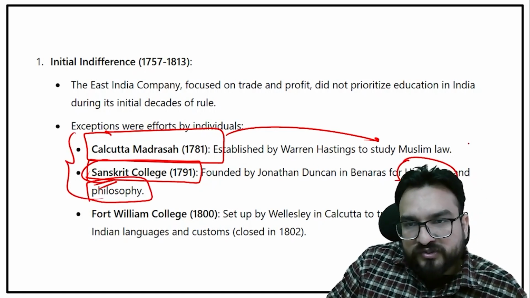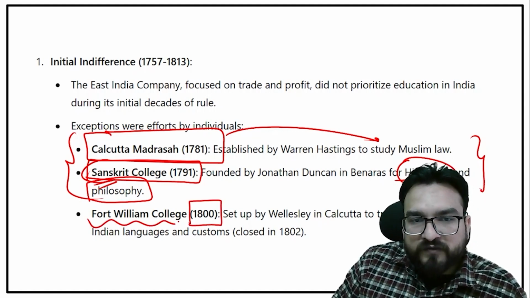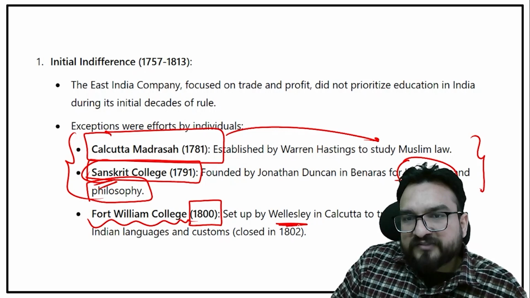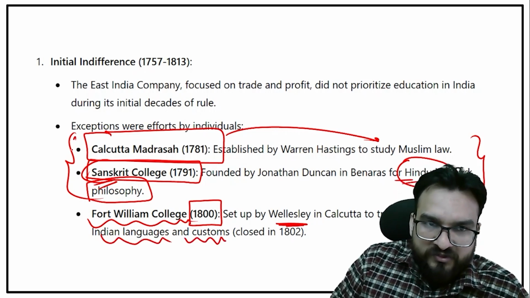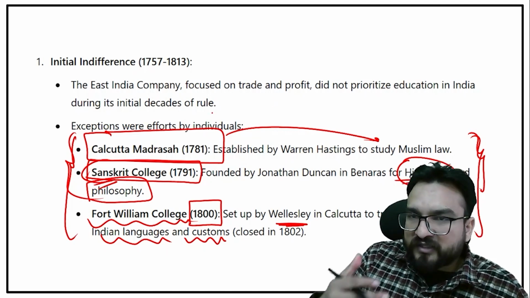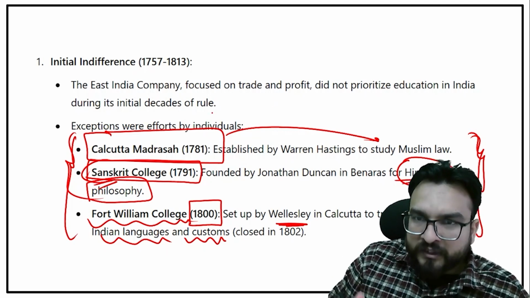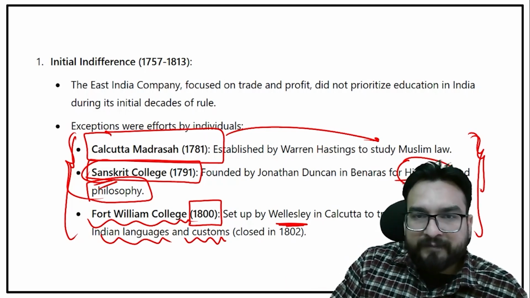Okay, these two institutions were very important. Also, in 1800, Fort William College was set up by Wellesley in Calcutta to train civil servants in Indian languages and customs. So these were some initial efforts by the British, just for their administrative help. It was not in the interest of Indians, our people, right? You have to understand that.